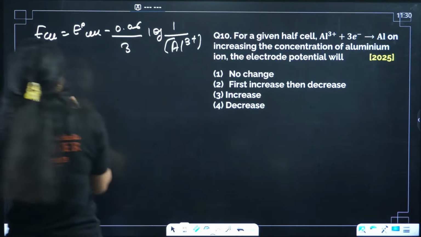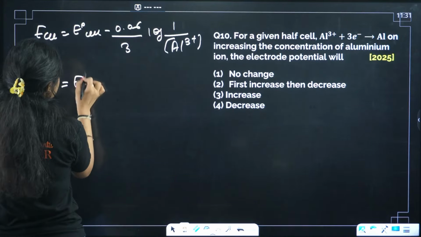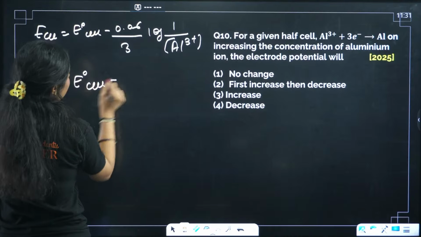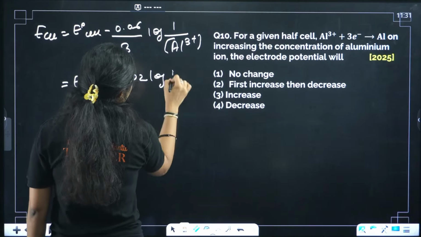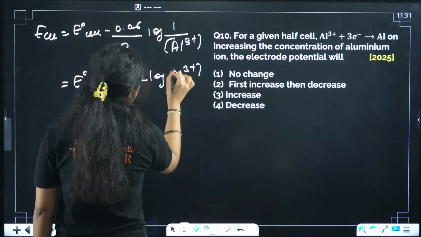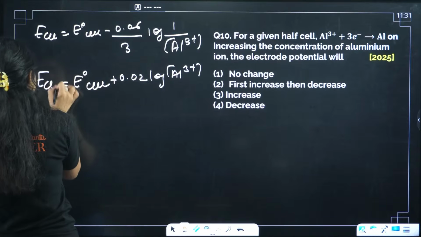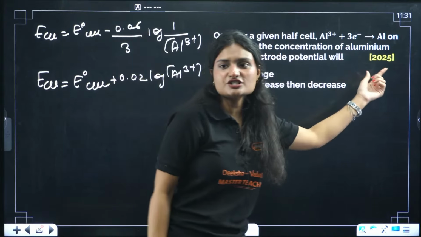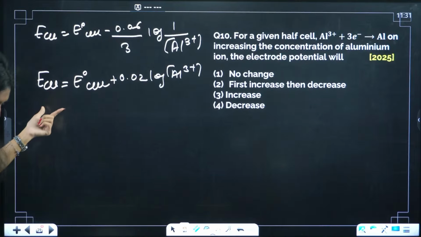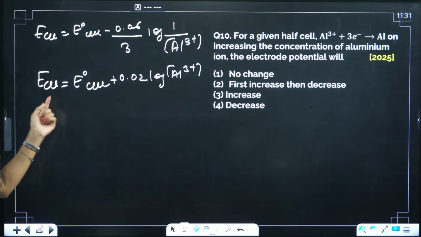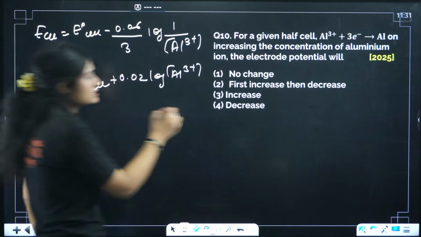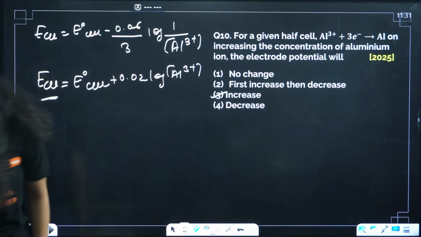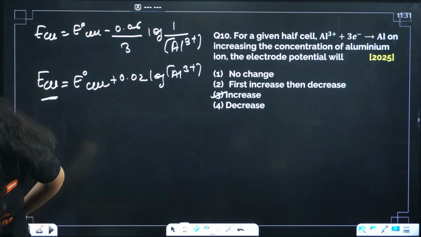Again, same thing we'll calculate. E naught cell plus 0.02 log of aluminum 3 plus. Here also the relation is the same. If we increase the concentration of aluminum, the cell potential will also increase. So the correct answer is 3.